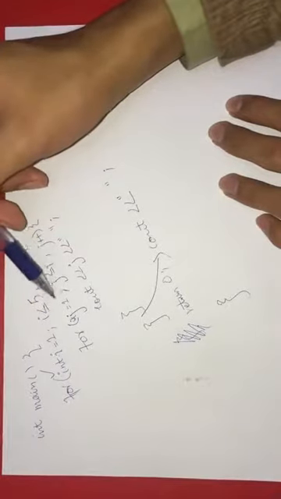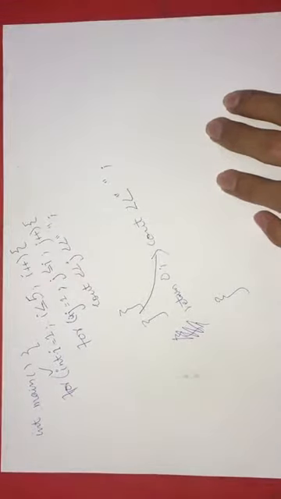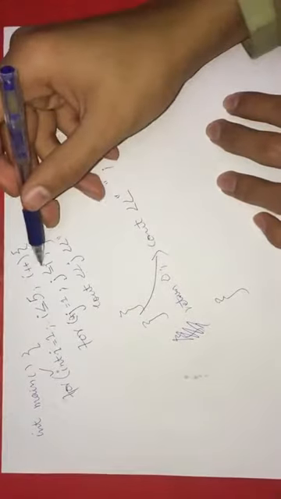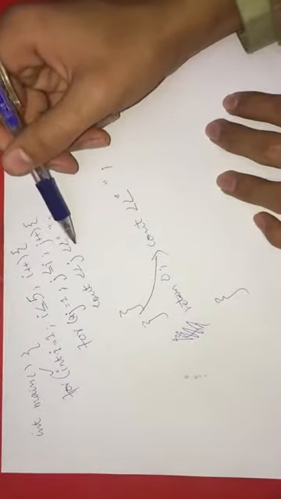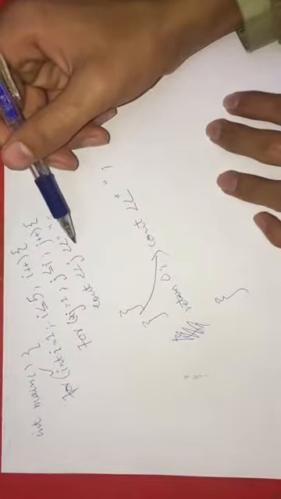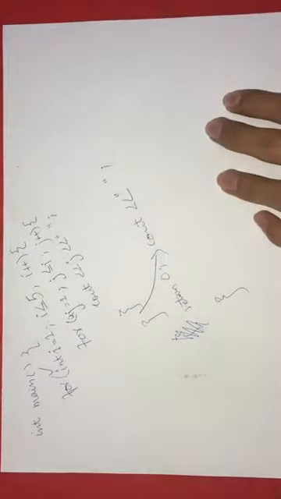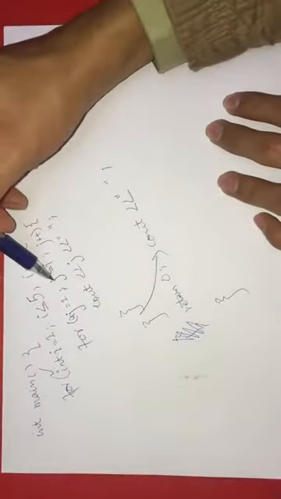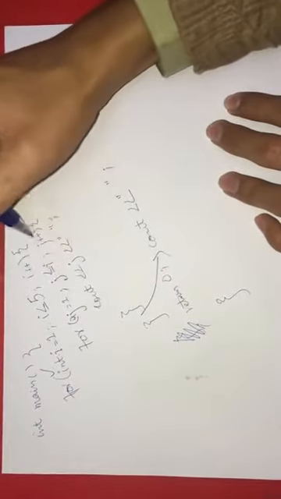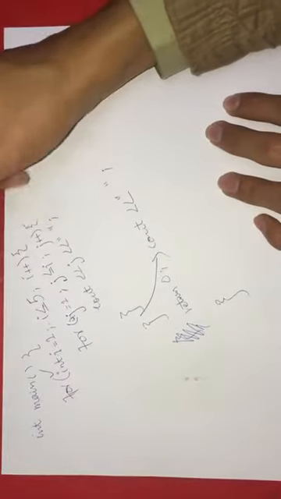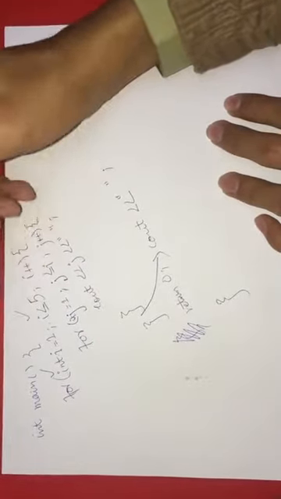For every execution of the outer loop, the inner loop completes all of its executions. For example, if i equals 1, this j loop is going to be executed until the condition is false, and then the control is again transferred to the first loop.